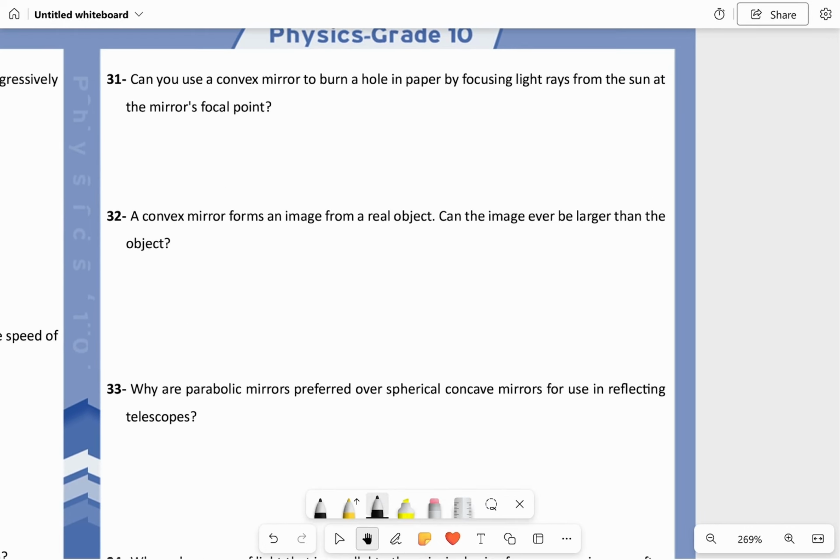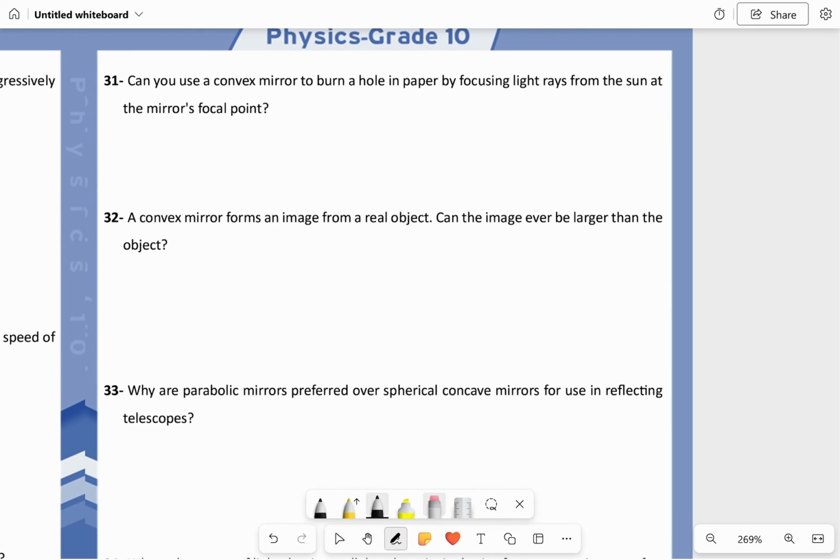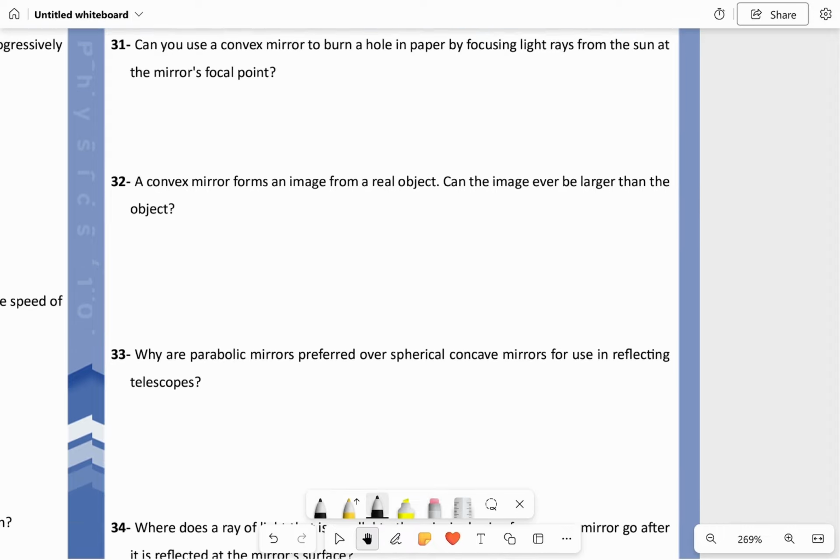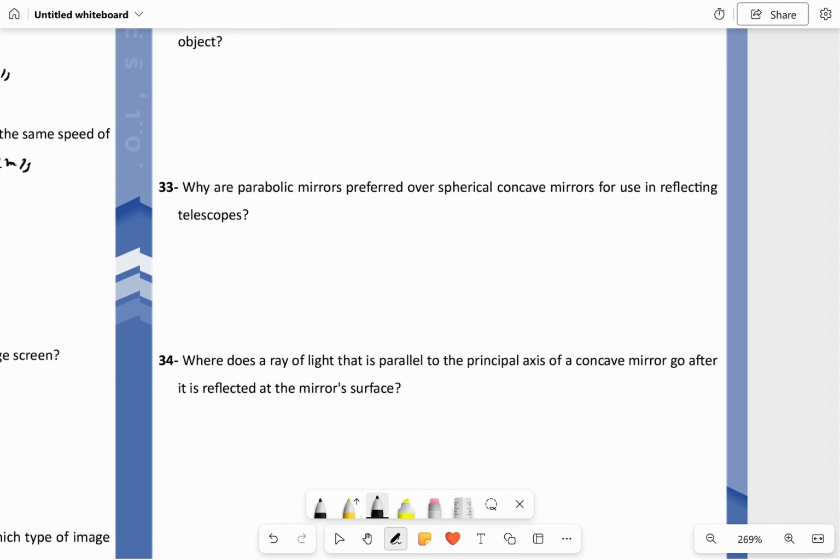You just have to make sure you have understood how to deal with finding the image distance, the object distance, position, and the focal length. I think that's enough. Most of the questions are repeated, and they're really easy.